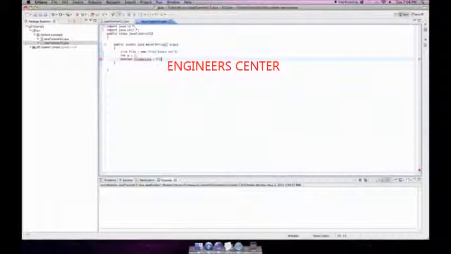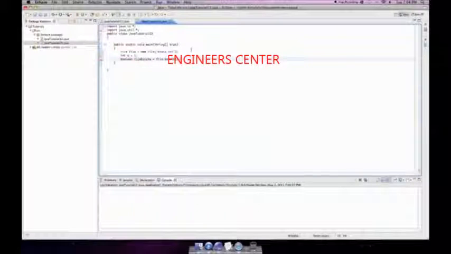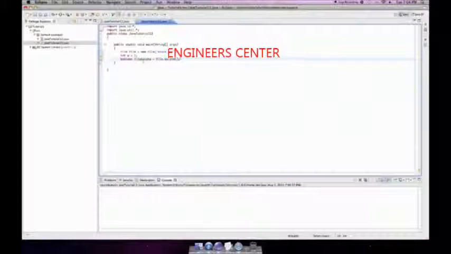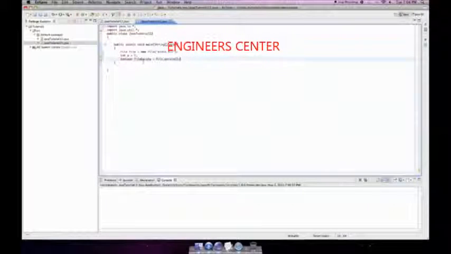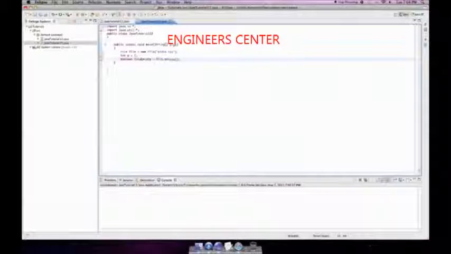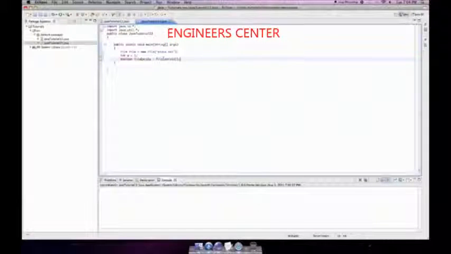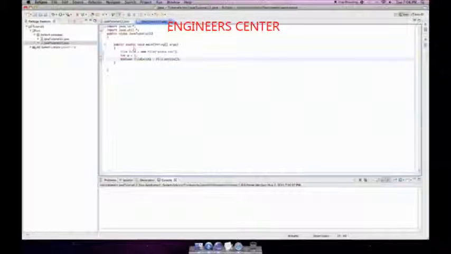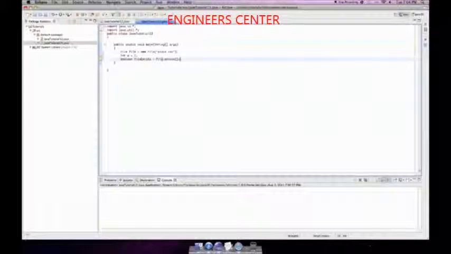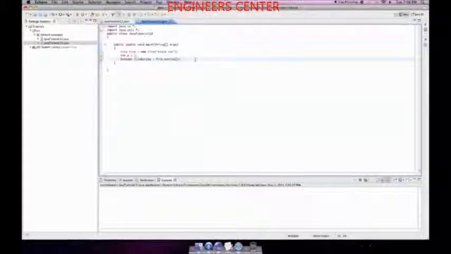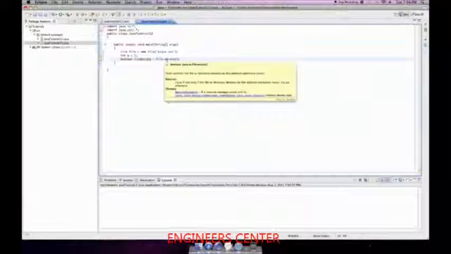fileExists equals file.exists. And remember, this is just an arbitrary name. I could call it fileIsThere, or lamp, whatever. But then it could get confused with server type things. Anyway, so file.exists is checking for the object file, whether it exists or not. If this was called potato, it would be potato.exists. That is interchangeable with other things. And in fact, we will create another file object later on to re-illustrate the point that you can have multiple file objects of the same file. And it would then be f.exists if my object was f, for example.